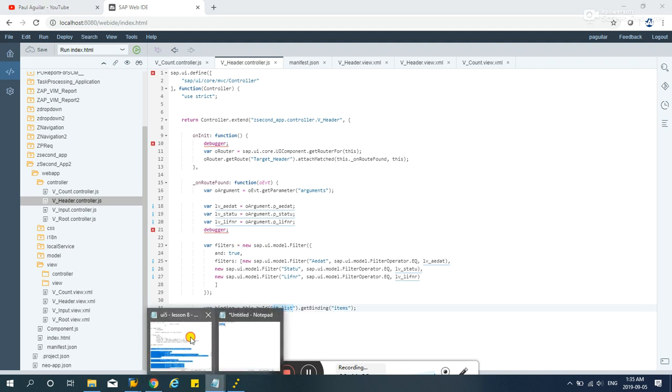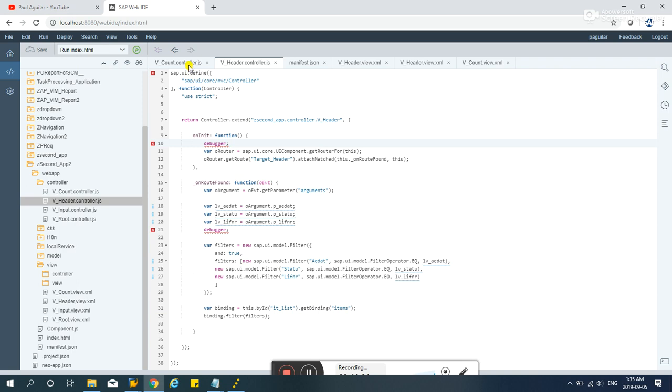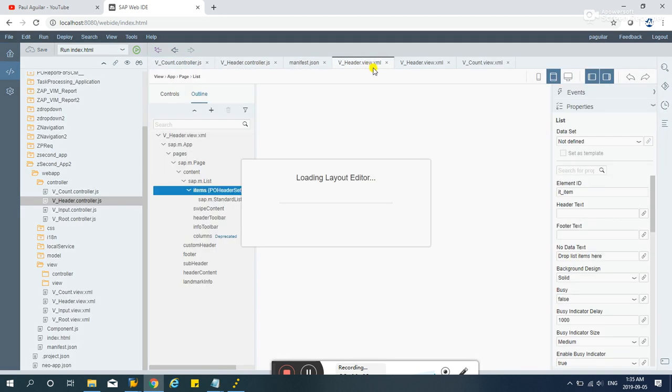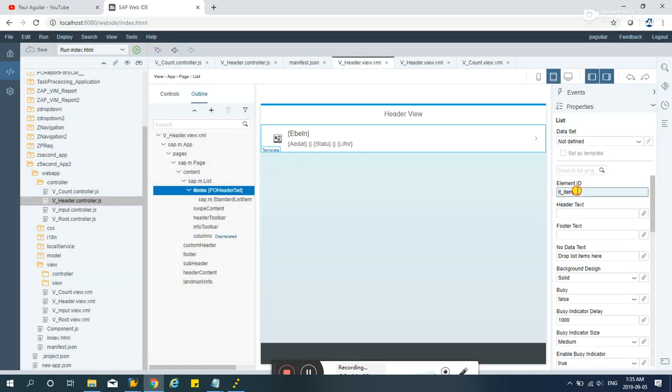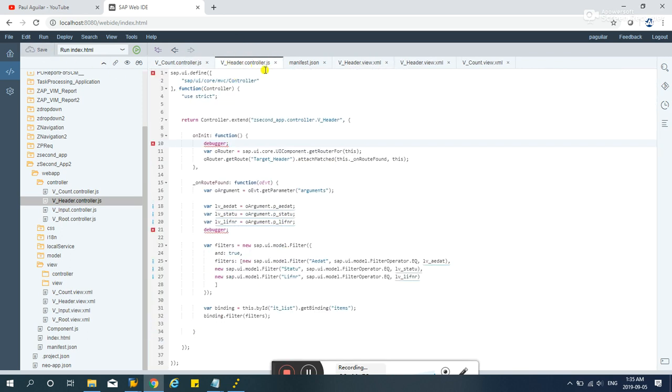I think it should be ID list, right? Yep, I made a mistake. It should be ID list. So we need to go to the v header view, and change the ID item to ID list. So there, save that. So that the binding we did here in the v header controller is correct, ID list. And there, that's how you do the binding there.